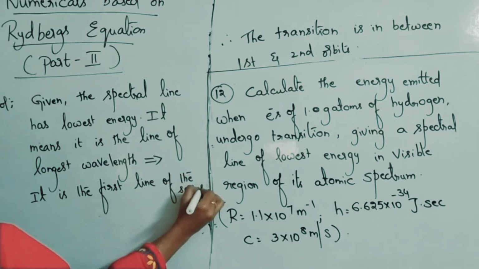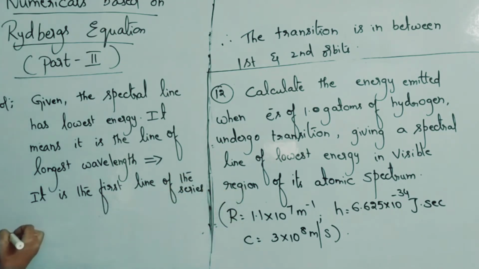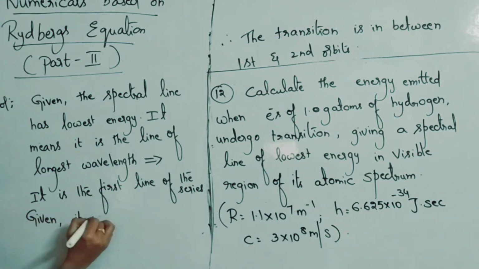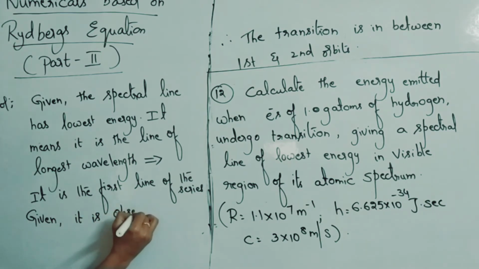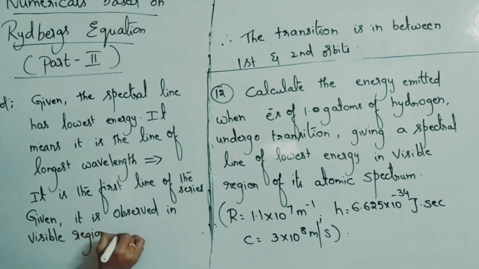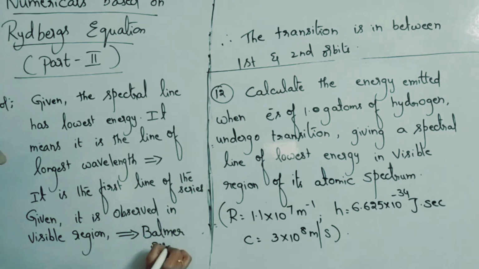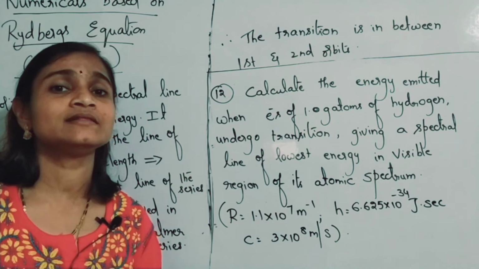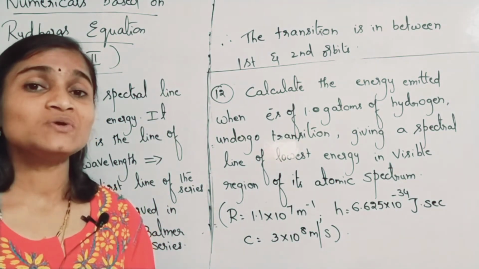And what is the series? Given it is observed in visible region, means Balmer series. Please remember these points, dear children. It is observed in visible region. It means Balmer series. Please note down these points. So if it is Balmer series, what are N1 and N2 values? N1 is 2. And for finding the first line, N2 is equal to N1 plus 1.